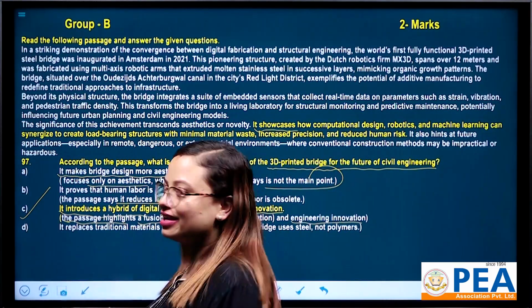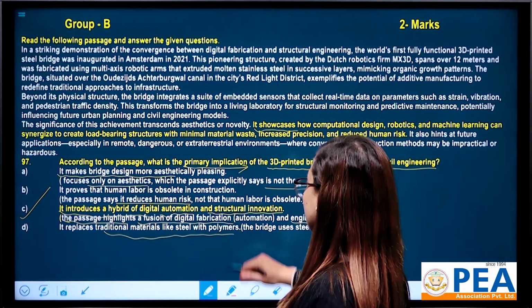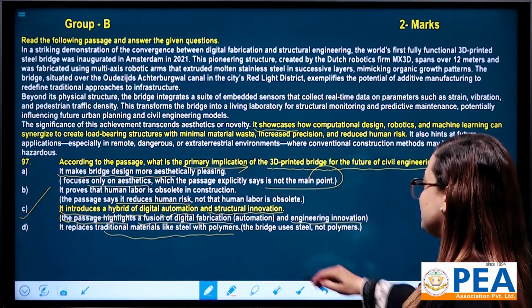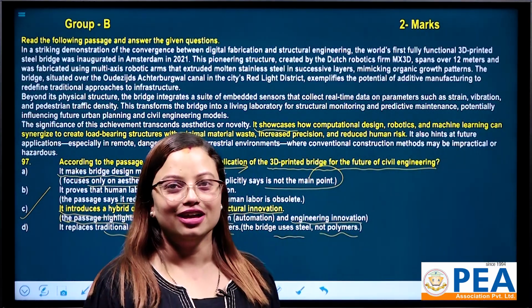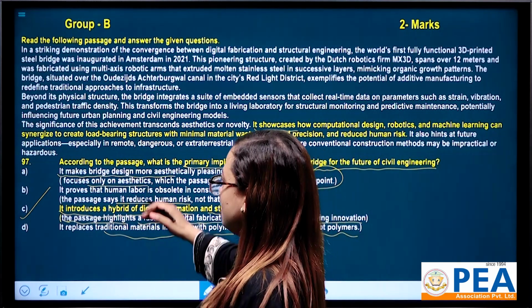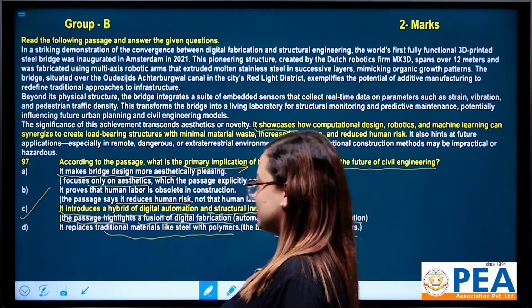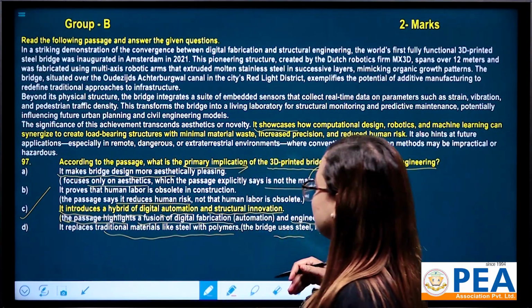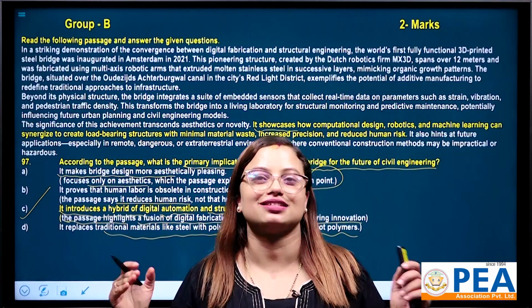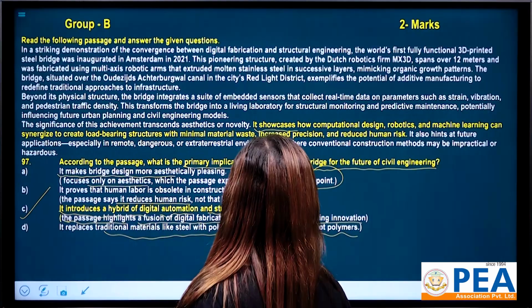And what about number D? It replaces traditional materials like steel with polymers. Actually the bridge uses steel, not polymers. That's why option number D is wrong. For this question number 97, one and only answer is option number C. It introduces a hybrid of digital automation and structural innovation, which is the primary implication. I hope you have understood well. Now let's go for another question.